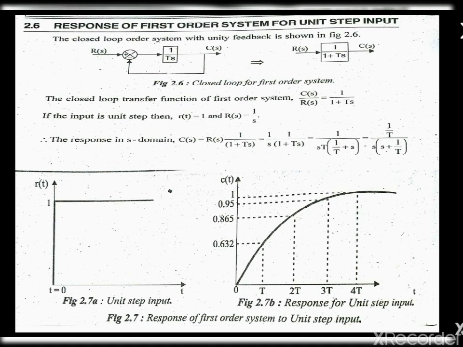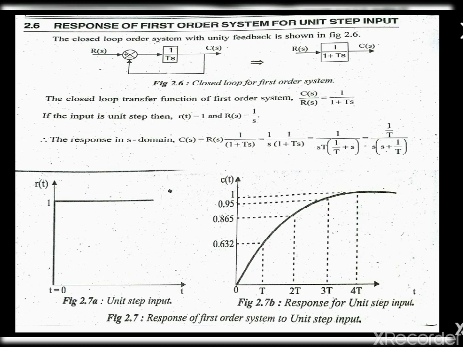The closed loop transfer function of a first order system is C of s divided by R of s equal to 1 divided by 1 plus Ts. If the input is a unit step, then R of t equal to 1. Taking the Laplace transform of R of t, we get R of s equal to 1 divided by s. The response in the s domain, C of s, we bring R of s from the denominator to the numerator on the other side, that is C of s equal to R of s into 1 divided by 1 plus Ts.